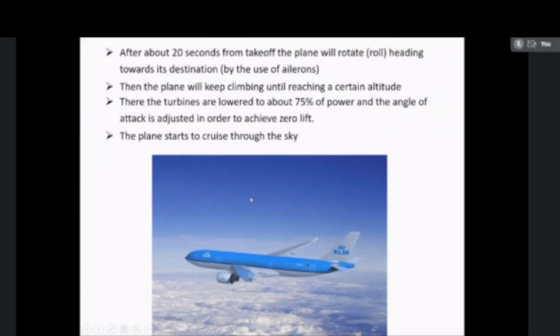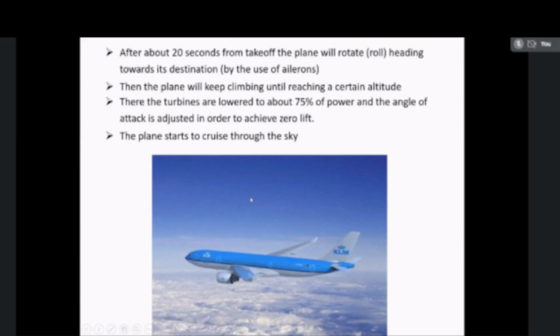At this moment, turbines are lowered to minimum power, that is 40% of the power, and the plane is rotated pointing the nose up. In this movement, the speed of the aircraft is so slow that the lift produced is slightly lower than weight. This will cause the plane to start descending slowly as it approaches the runway.